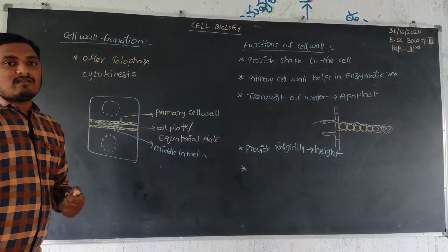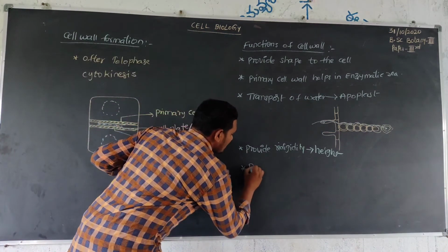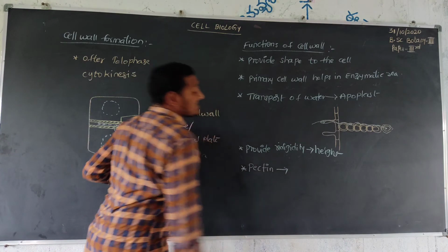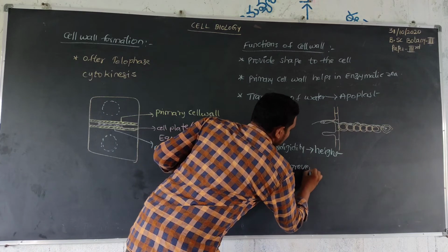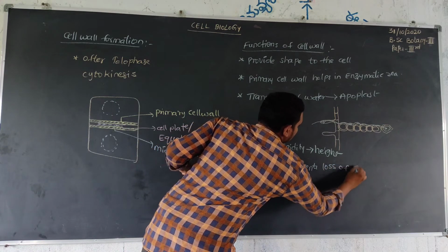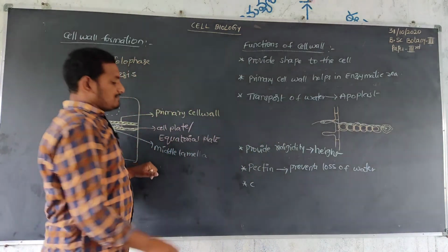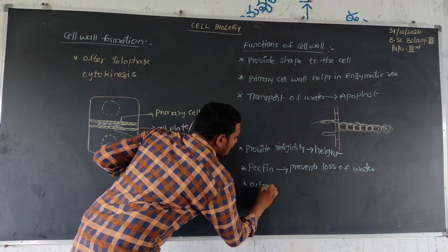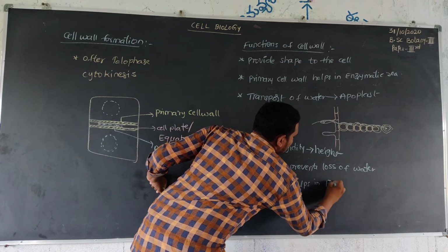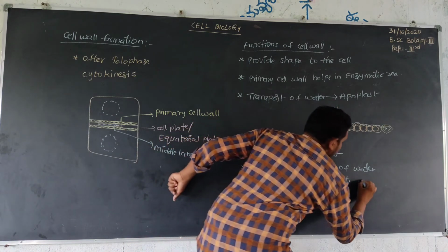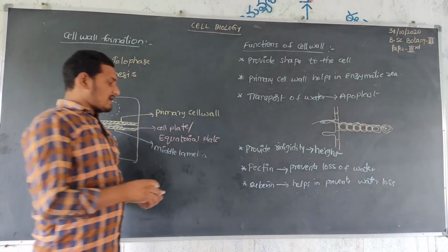Next, the secondary cell wall is mainly made up of three things: pectin, lignin, suberin. First of all, pectin helps prevent loss of water. Next, suberin also helps prevent water loss. Both help to prevent water loss.